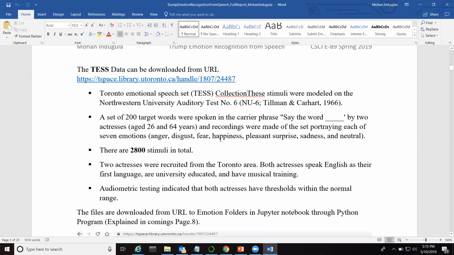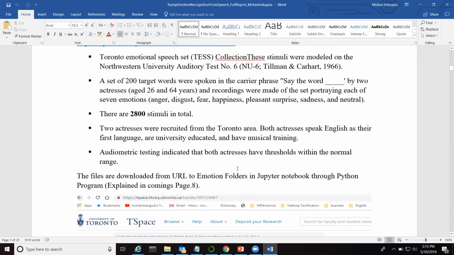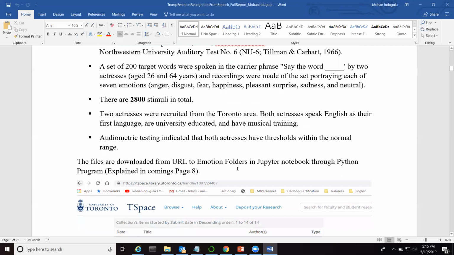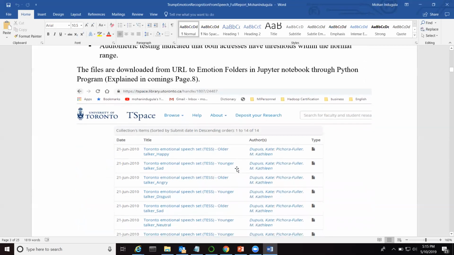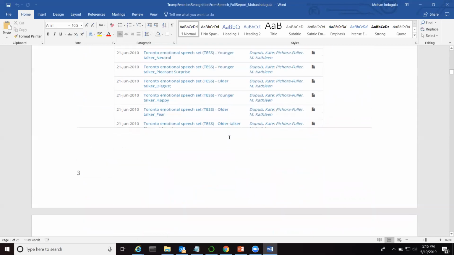The second dataset here is the TESS dataset, and this contains 2,800 files with 7 emotions. Here I have written Python code which will connect to a web URL and download the files directly to Jupyter Notebook. You can see this is the website and these are the files.